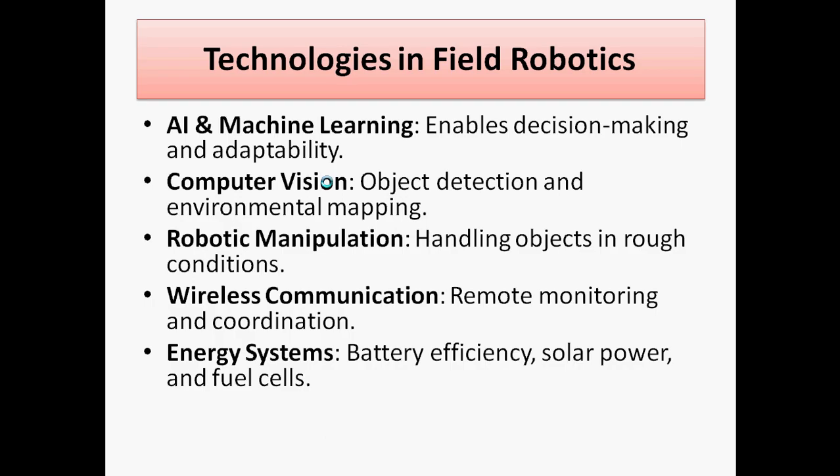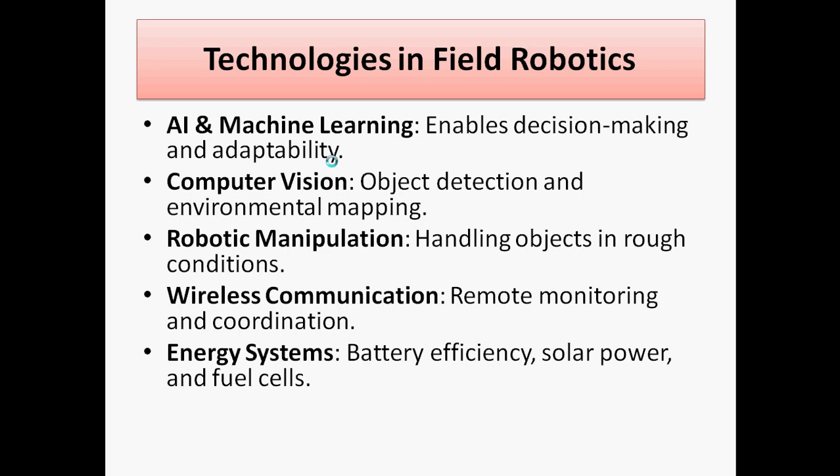Next is wireless communication, where remote monitoring and coordination are possible. Then the energy system: battery efficiency, as well as solar power and fuel cells equipped on the robots.